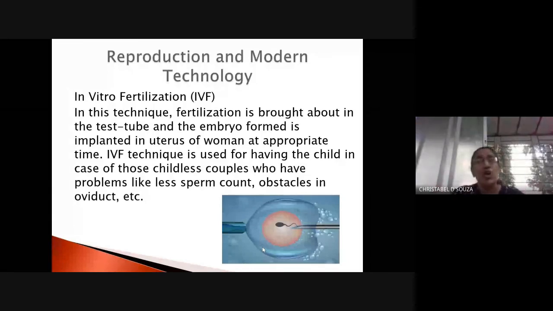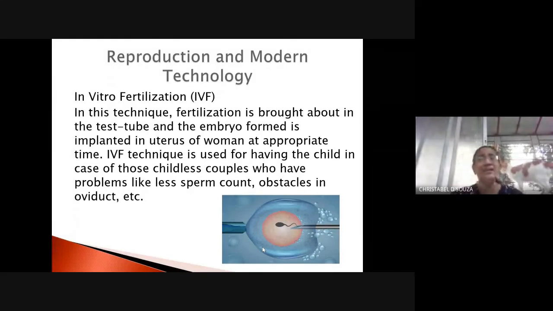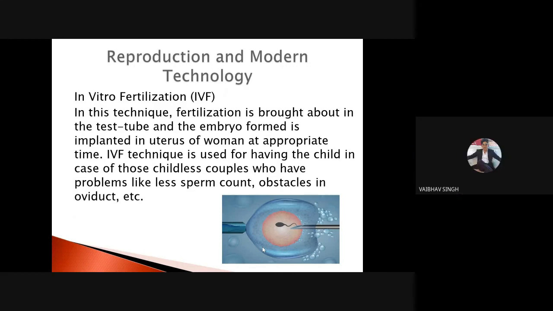The zygote is formed. From the zygote, it converts into a 2-cell stage, 4-cell stage, 8-cell stage, 16-cell stage, and then they reintroduce this back into the uterus of the mother, again through a surgical process, right? Through a laparoscopic process, right? And the fetus continues to develop in the uterus of the mother, not in the ovary of the mother, in the uterus of the mother. Yes, is that clear?